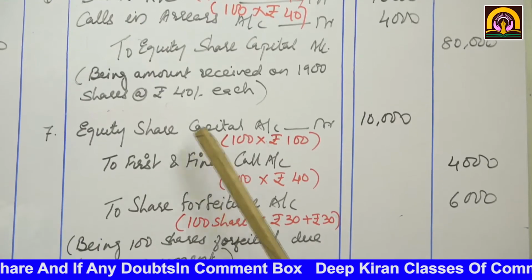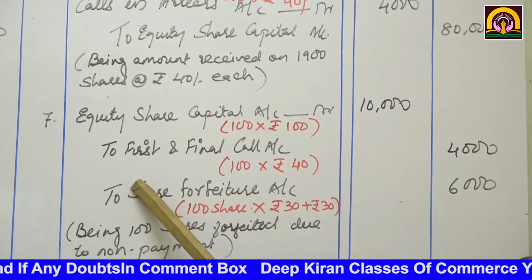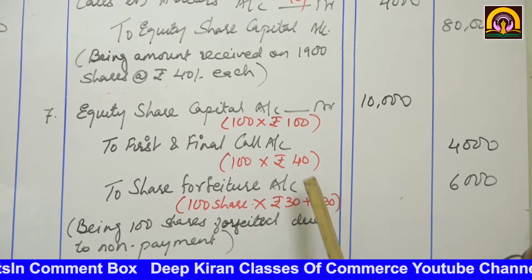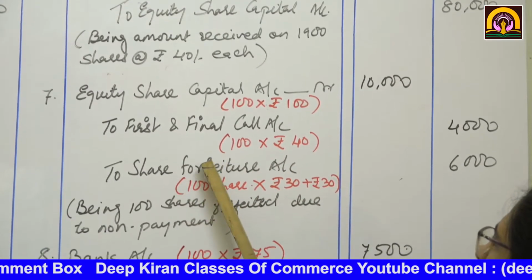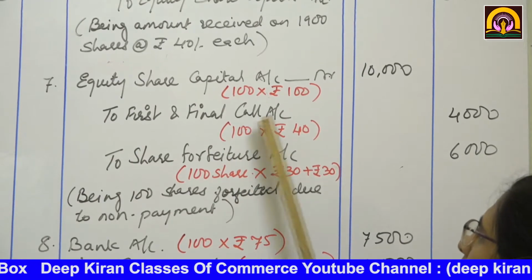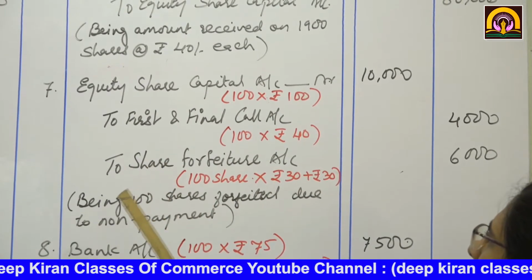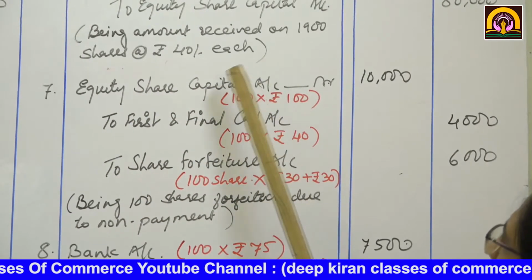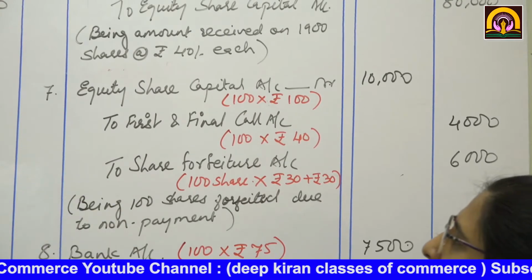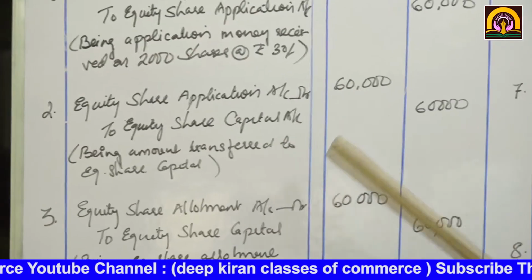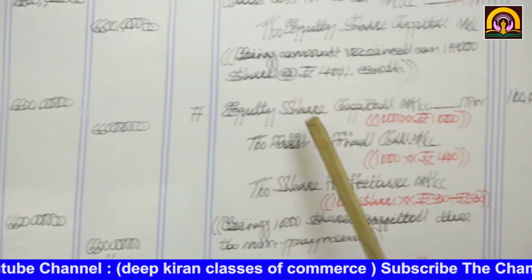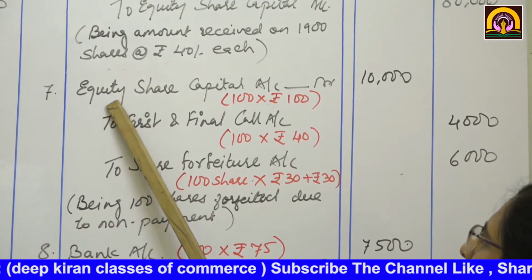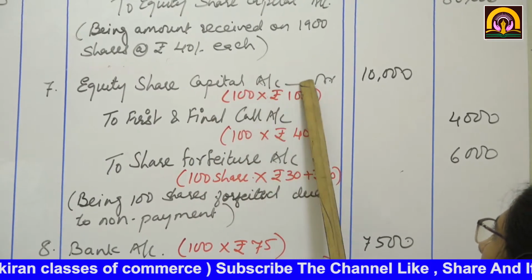And the money which the holder of these 100 shares had paid as application and allotment money is also forfeited by the company, and his shares are called back. So equity share capital account debit. See, always we give credit to equity share capital. Now we have forfeited these shares, meaning we are taking these shares back, so equity share capital account debit.